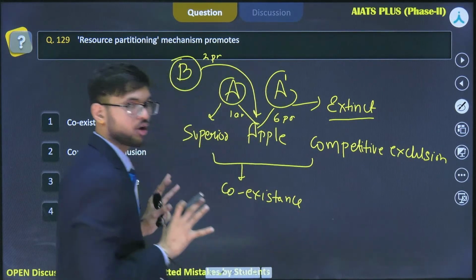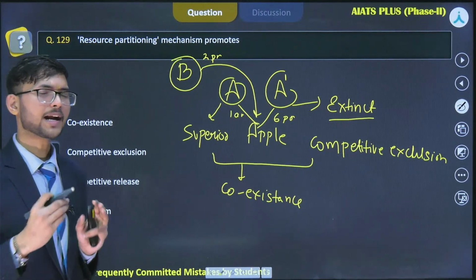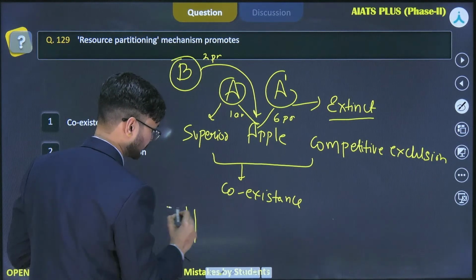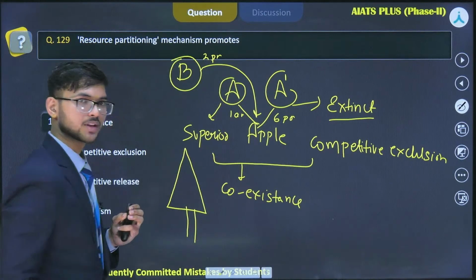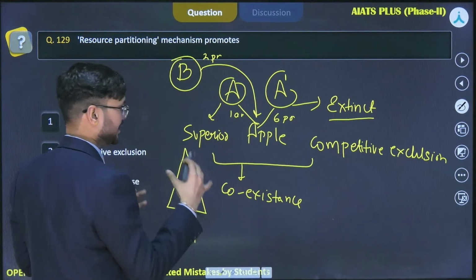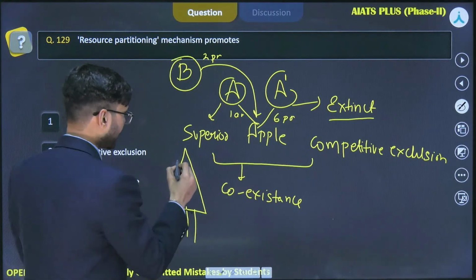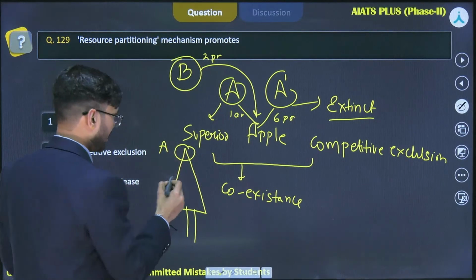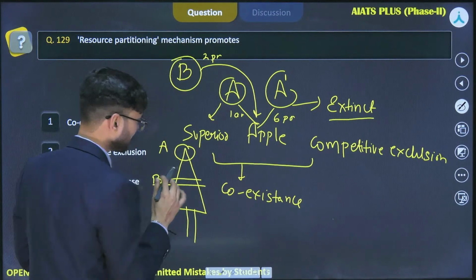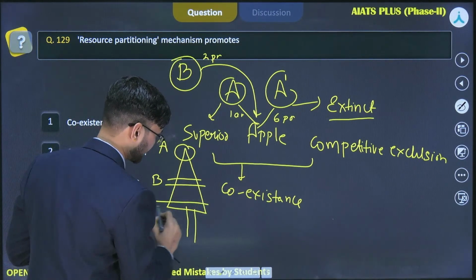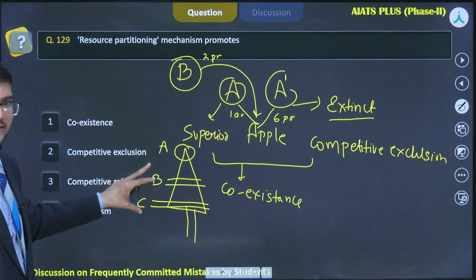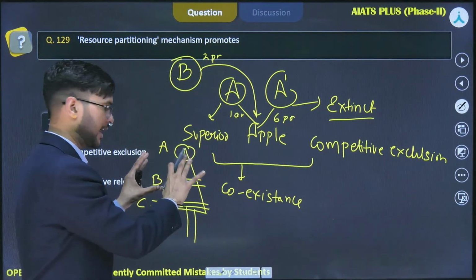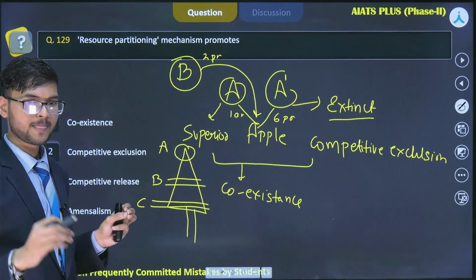This concept is called resource partitioning, which was seen by MacArthur in the case of warbler birds. He found that there was a tree comprising different closely related warbler birds located in specific locations. One species was present at the top of the tree, one at the middle portion, and one at this portion. Due to this partition, they are not competing for the same resource. They are present in their own niche, carrying out their life processes.